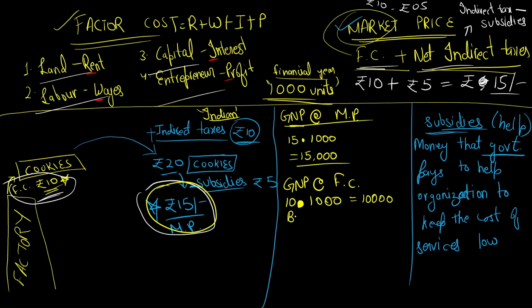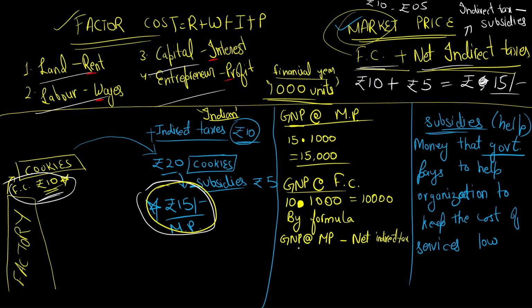And there is a formula for GNP at factor cost. There is a formula that is GNP at market price minus net indirect tax.